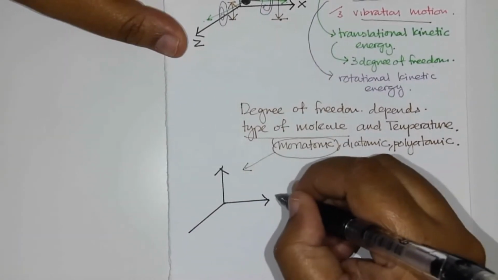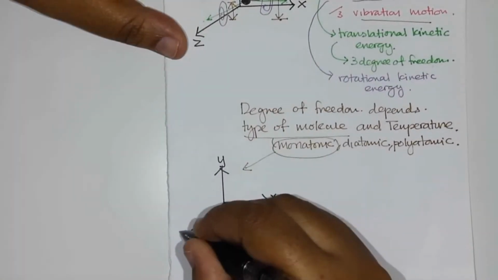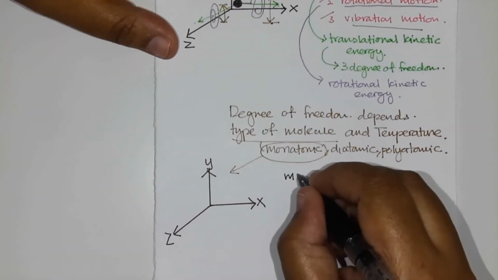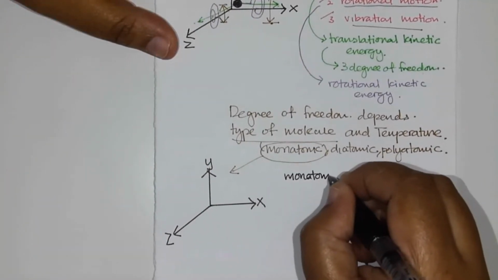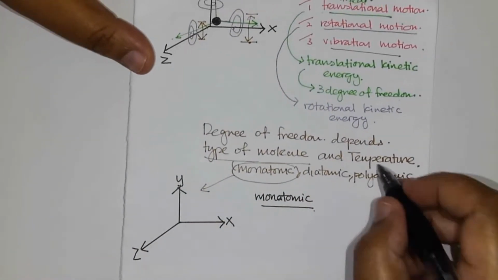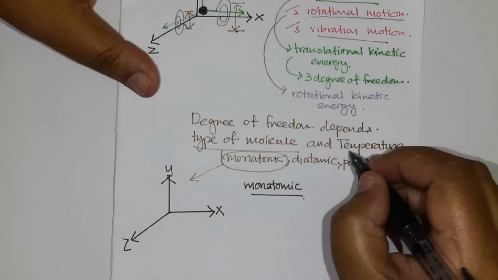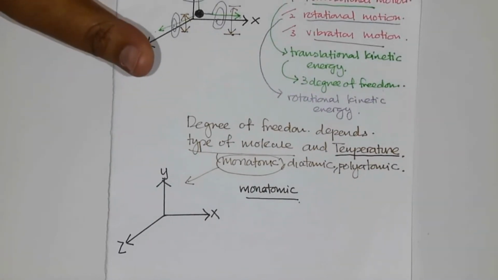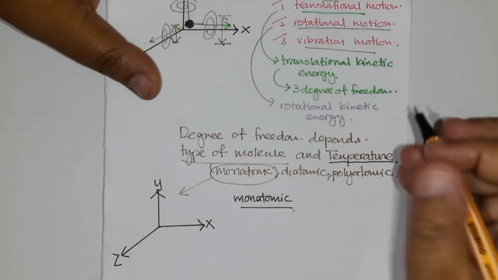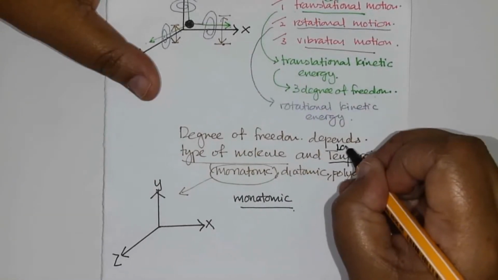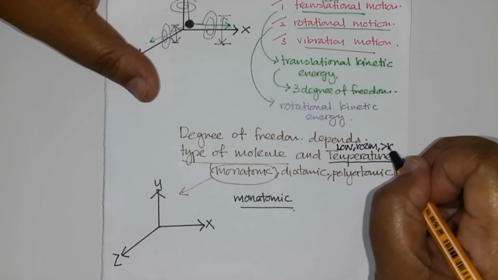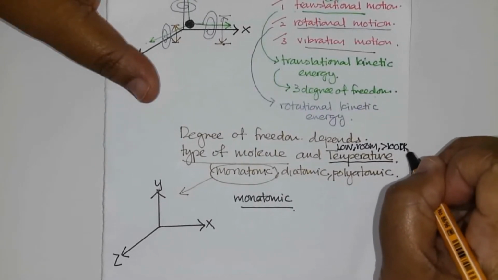This is X, Y and Z. Since the degree of freedom depends on temperature, we look at 3 situations of temperature: low temperature, room temperature and above 1000 Kelvin.